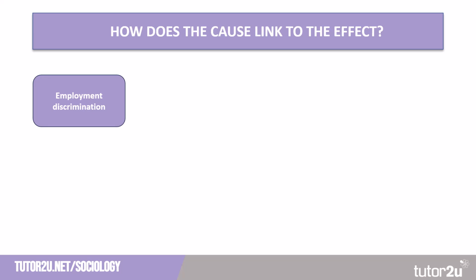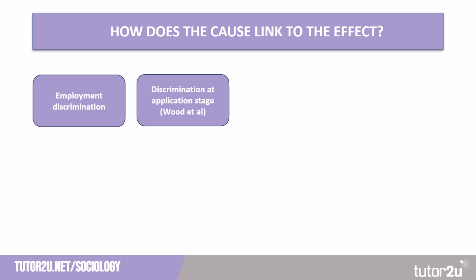The first reason we can look at is employment discrimination and how some groups are discriminated against, both in terms of internal progression and application. We could use some research here. So for example, Wood et al. found that there was discrimination at the application stage, which created barriers for some ethnic minority groups in gaining employment.